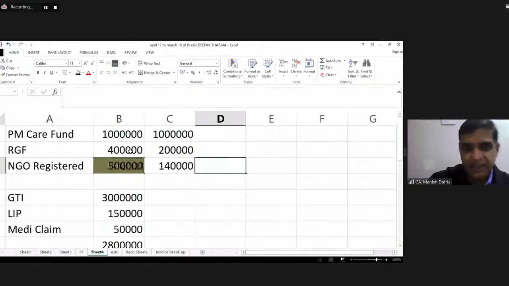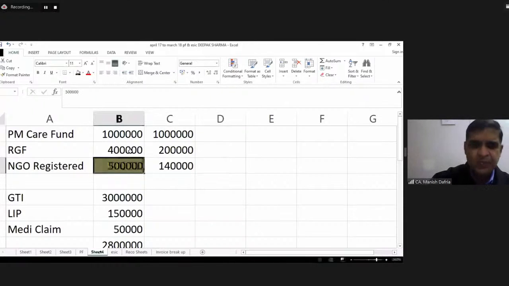The limit is not with respect to deduction. This is with respect to donation. I hope I'm making things clear. There are two different concepts: how much is the donation and how much is the deduction? The 10% limit is with respect to donation. It is not with respect to the deduction.